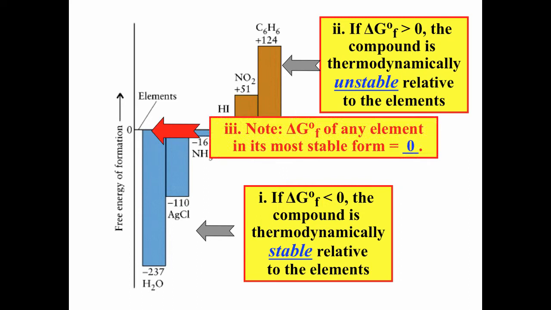And then, of course, anything that has a delta G of formation that's 0 is equally stable to the things it was made from. And since delta G's of formation are making the substance from its constituent elements, that means that our starting point is that the delta G of formation of any element in its most stable form is 0.